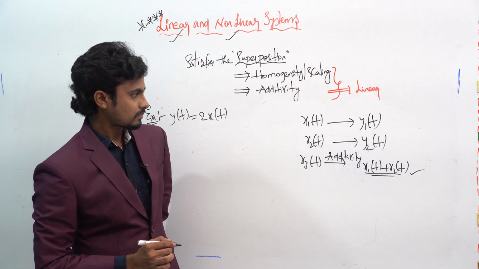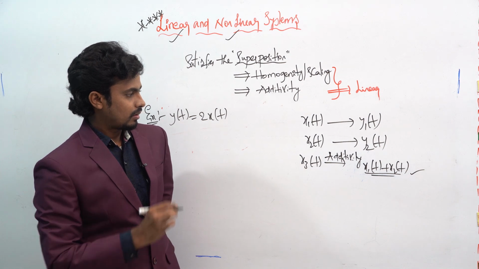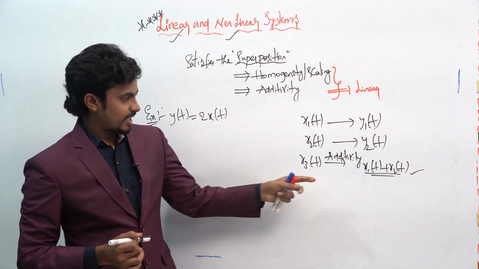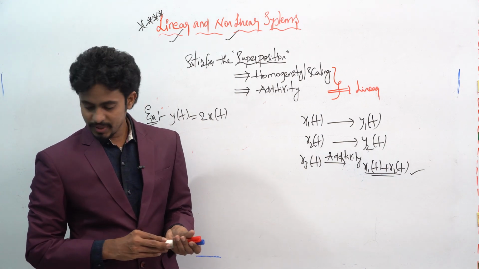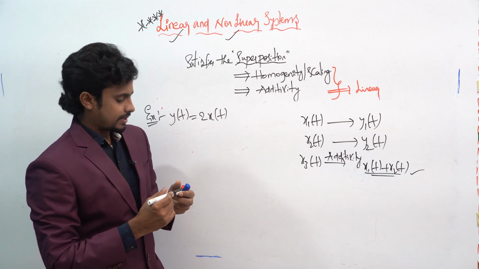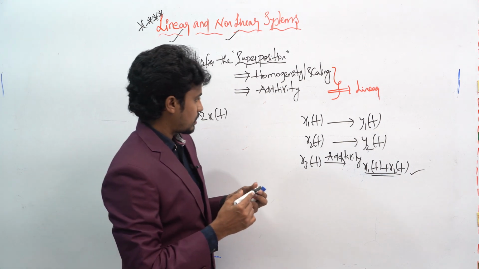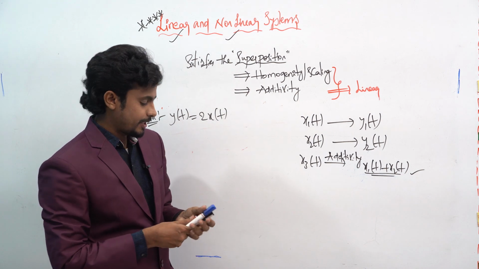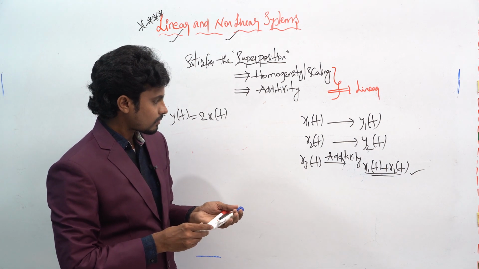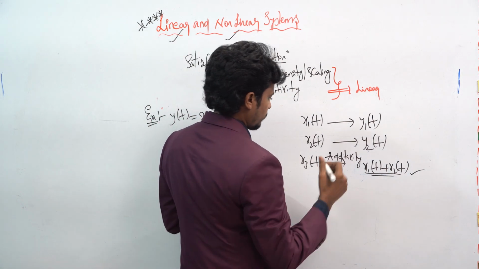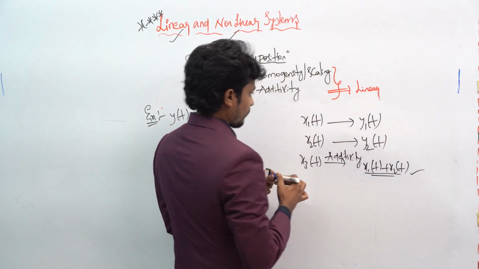Then if this gets satisfied, that system is said to be a linear system. It must satisfy both homogeneity as well as additivity. Here this is said to be the additivity property.